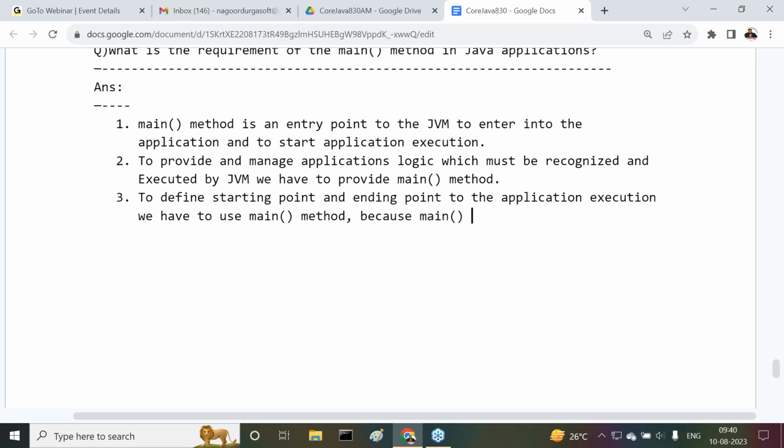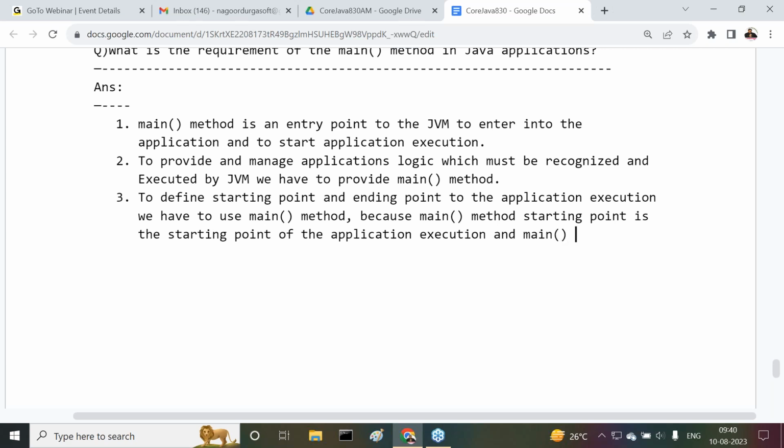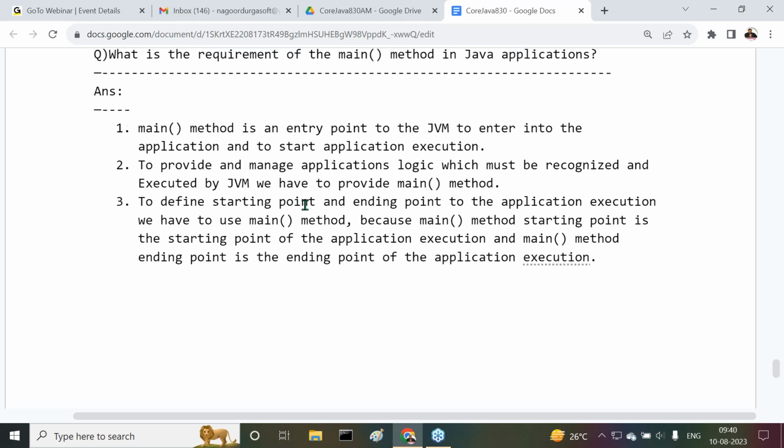Because main method starting point is the starting point of the application execution, and main method ending point is the ending point of the application execution. So because of these reasons, we have to write the main method.